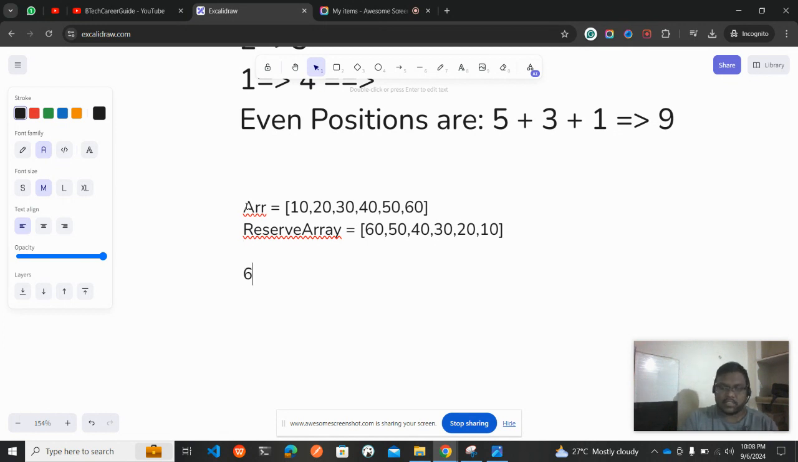So 60 will be lying in the position 0, and then 50 will be lying in position 1, and then 40 will be lying in position 2, and then 30 will be lying in position 3, and then 20 will be lying in position 4, and then 10 will be lying in position 5.